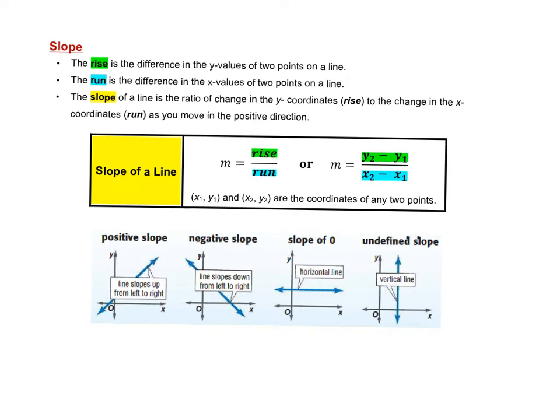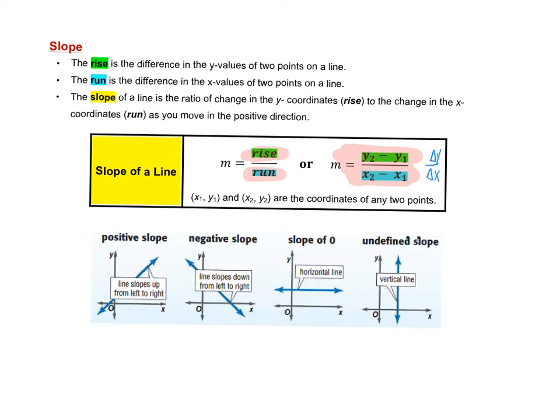Okay, slope of a line. Slope represents the rise over run, or we have a slope formula as shown on the right here, y2 minus y1 over x2 minus x1. So it's just like rate of change, which was change in y up top over change in x.